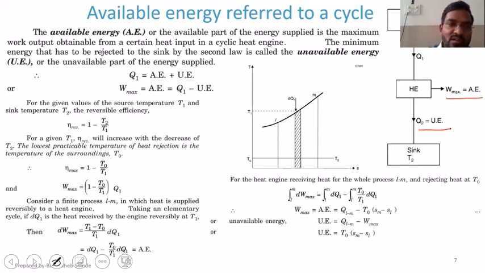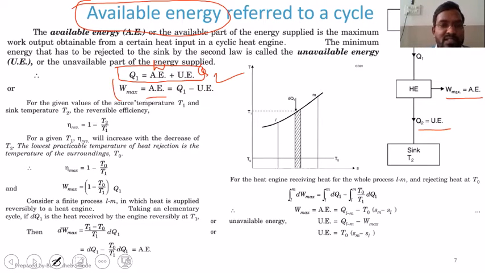Now, the same thing I have written over here. Q1 will be the addition of available energy plus unavailable energy. Available energy in the sense W, and unavailable energy in the sense Q2. So W max is equal to available energy. I am trying to derive a relation for available energy. So W max, that is available energy, is equal to, I have rearranged the equation Q1 equals AE plus UE, so now AE is equal to Q1 minus UE.